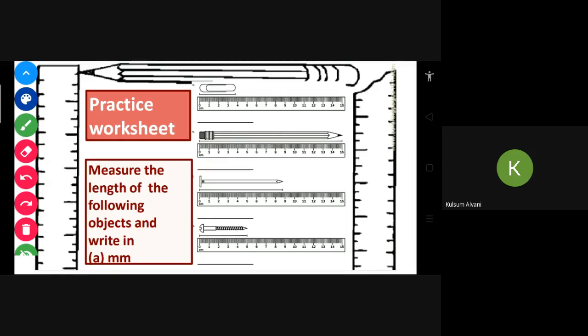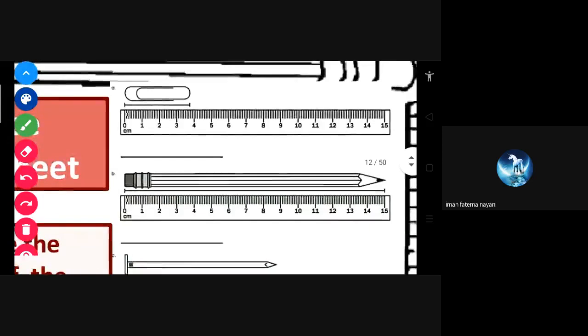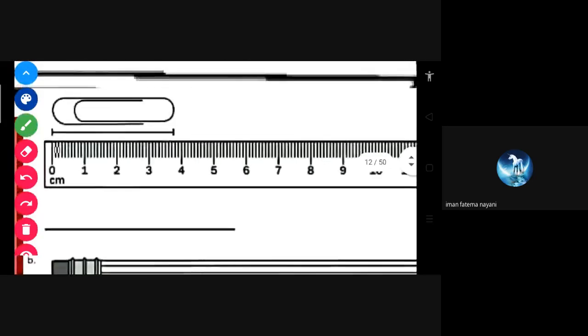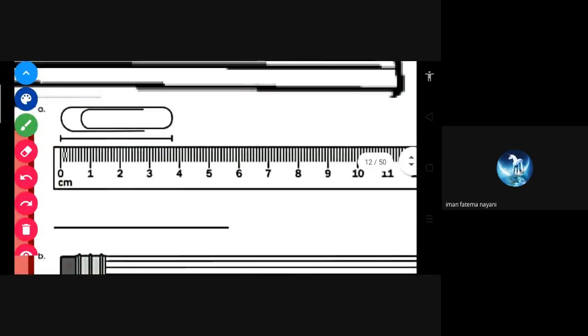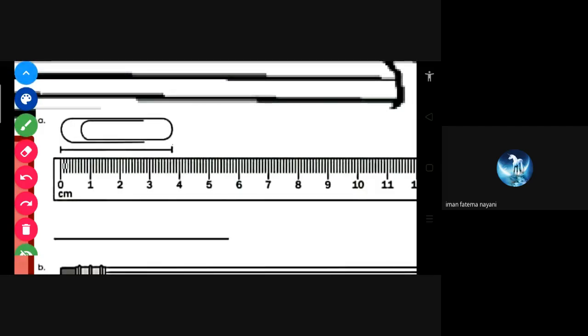Okay. Then what is the heading you can see? Measure the length of the following object and write in millimeter. Only millimeter, not centimeter and millimeter, but only millimeter. So when only millimeter is given, you have to count all the arrows, till here.